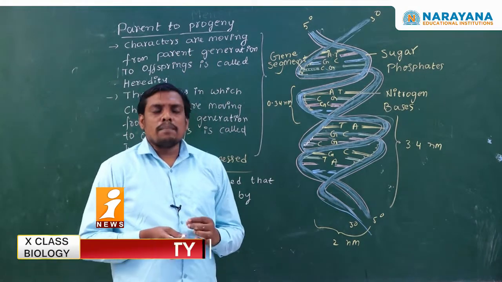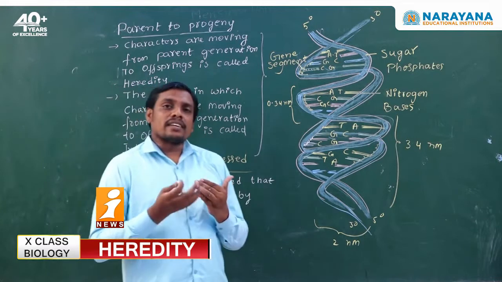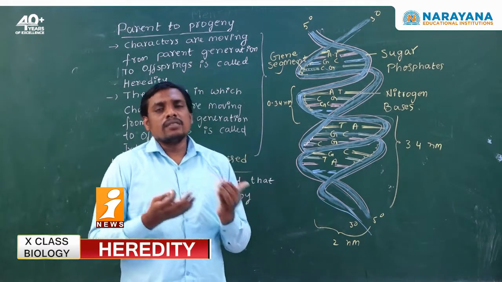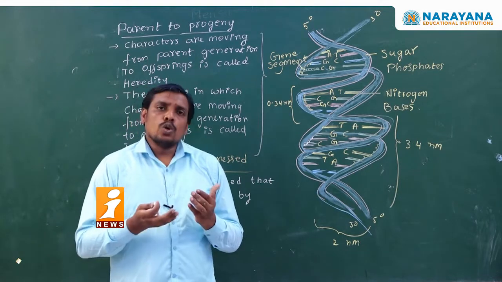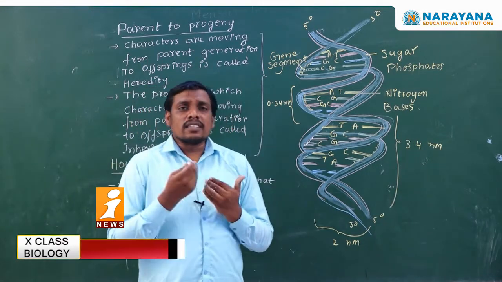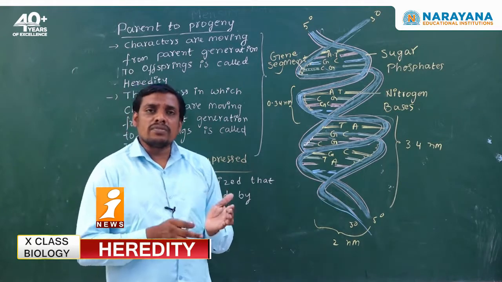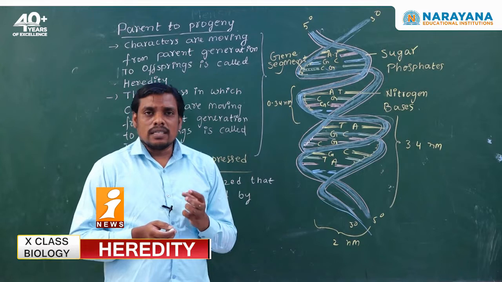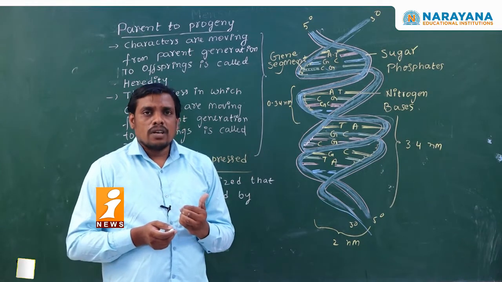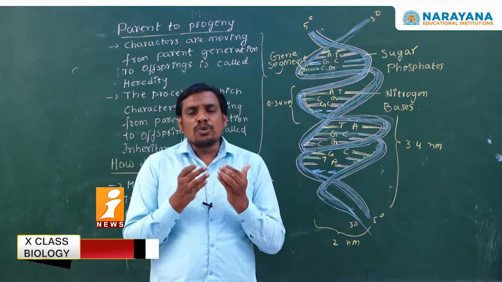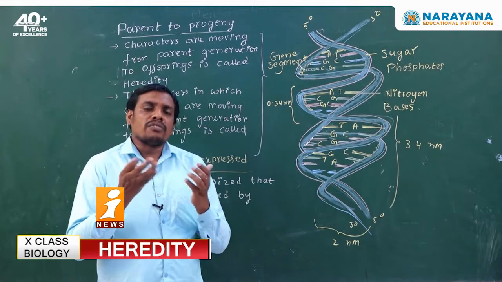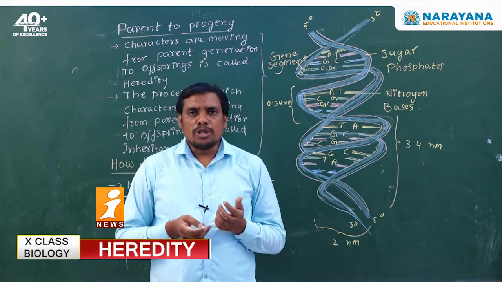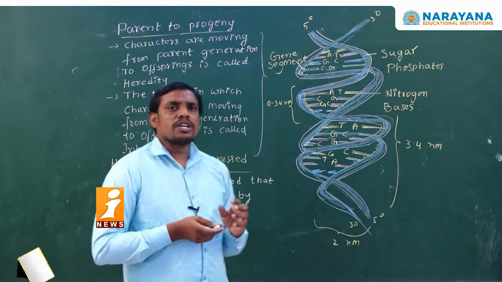You know that Mendel hypothesized that characters move from the parent generation to offsprings, hence it is called heredity. The process in which the characters move from parent generation to offsprings is called inheritance. In this concept, we are going to discuss the major questions generally important for final examinations or common examinations. A 2 marks question, very, very important.